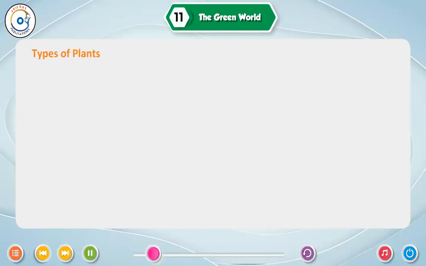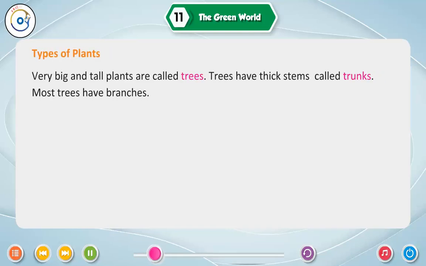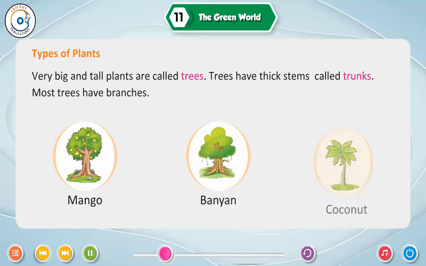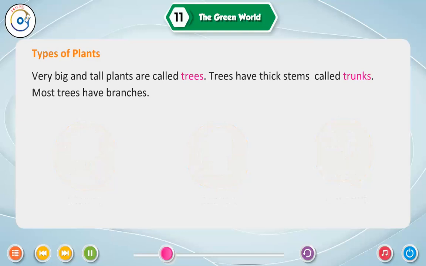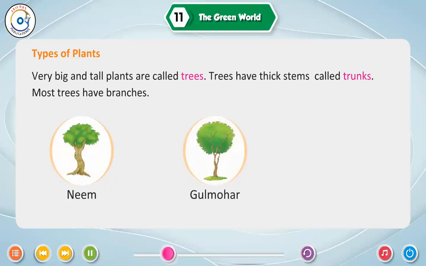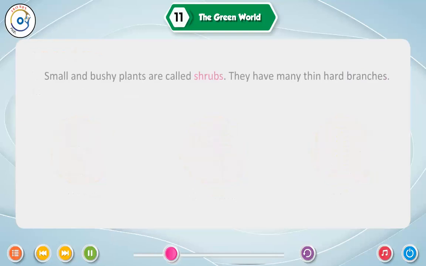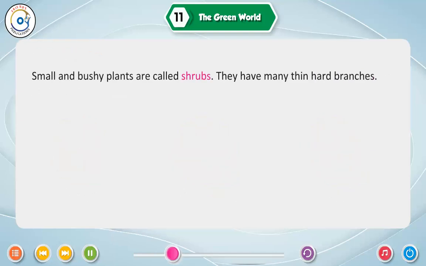Types of plants. Very big and tall plants are called trees. Trees have thick stems called trunks. Most trees have branches. Mango, banyan, coconut, neem, gulmohar, apple.